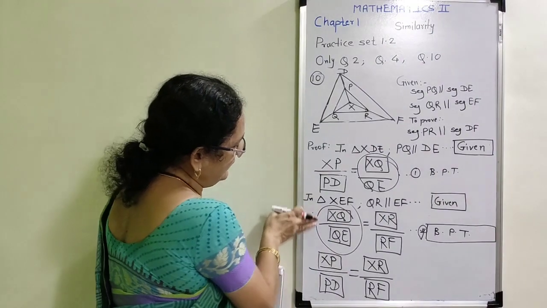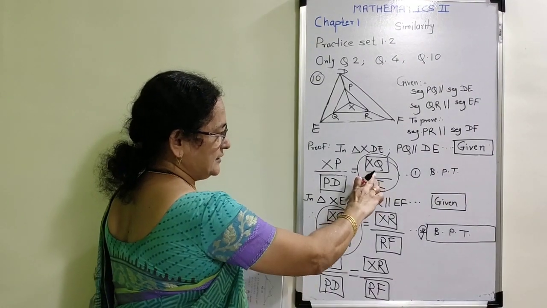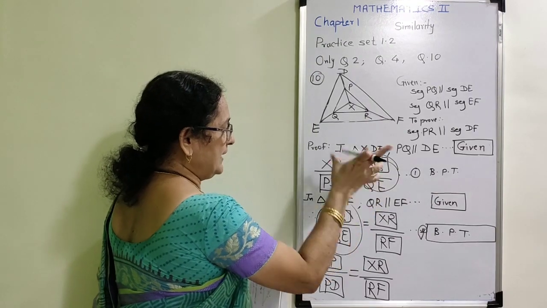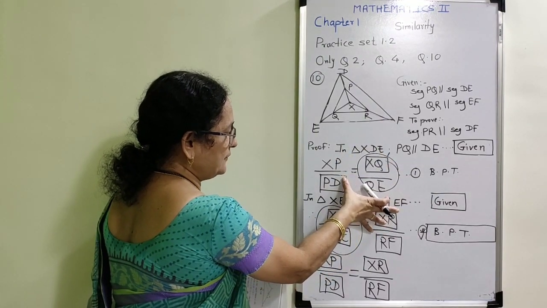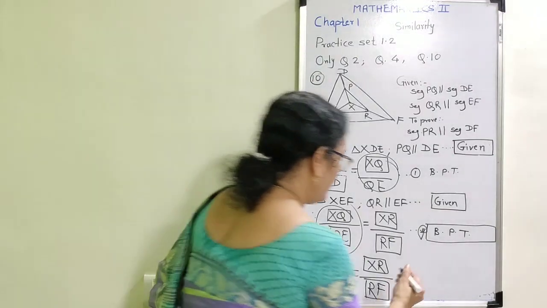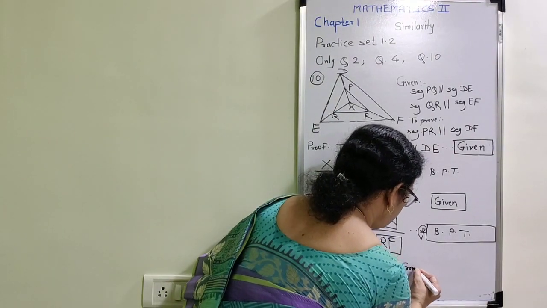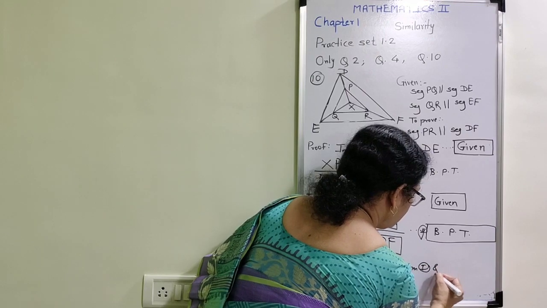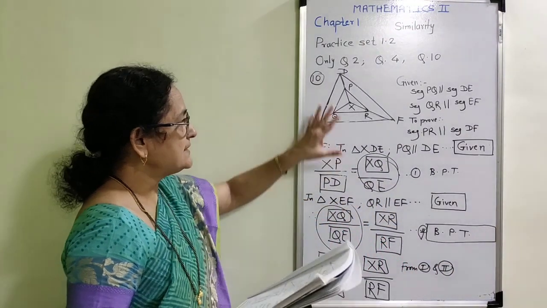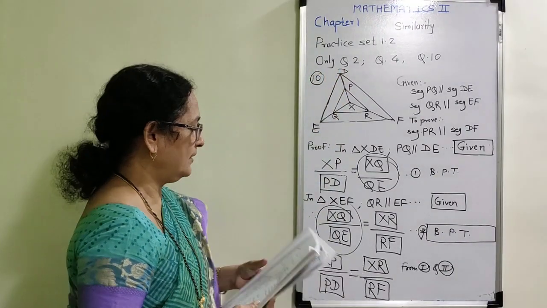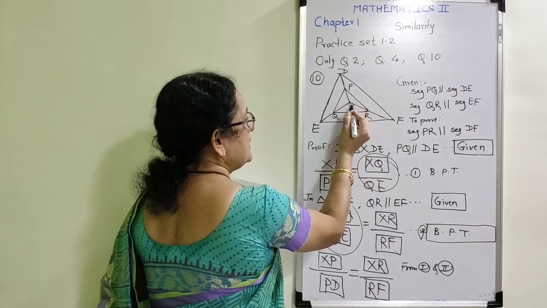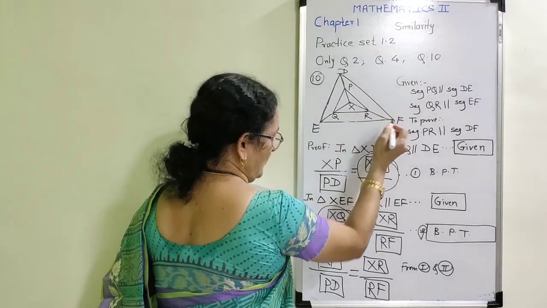I am having 2 different expressions. In that expression, one ratio is common and therefore there is equality between the given 2 ratios. Now they have given here from 1 and 2. Now again, in this remaining triangle we are having XP upon PD is equal to XR upon RF.